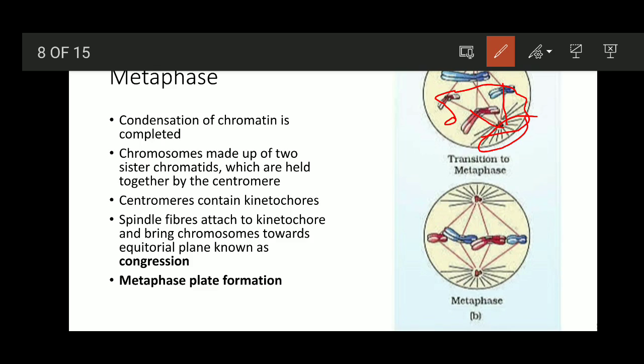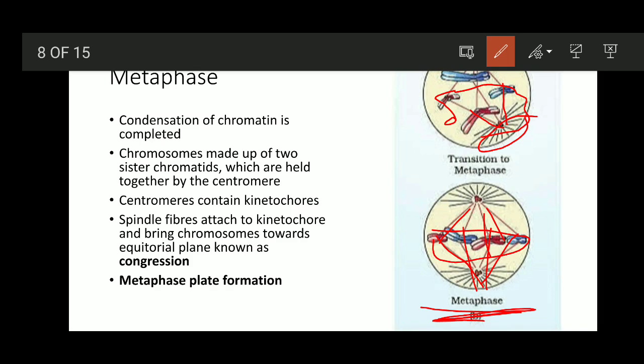To this region the spindle fibers are attached. Right? At this stage the spindle fibers attach to the kinetochores of the chromosomes, and these chromosomes are moved towards the equatorial plane. If you see the other diagram here, the metaphase B diagram, the chromosomes scattered in the cytoplasm are now moved towards the equatorial plane. See here, which were scattered, they were dragged by the spindle fibers of the opposite poles to the equatorial region. Can you see here?